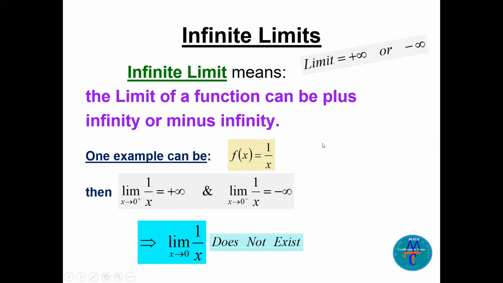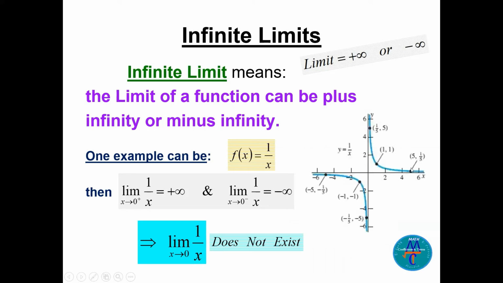You know the graph of this 1 over x rational function. It will be plus infinity. If you take the limit of 1 over x as x goes to 0 from the negative side, it will be minus infinity. You can check the graph here. Come from the positive side, from 0 here, the function goes up. So it will be plus infinity. Come from the negative side, from the left, the graph will go down here. So it will be minus infinity. So we say the limit does not exist.